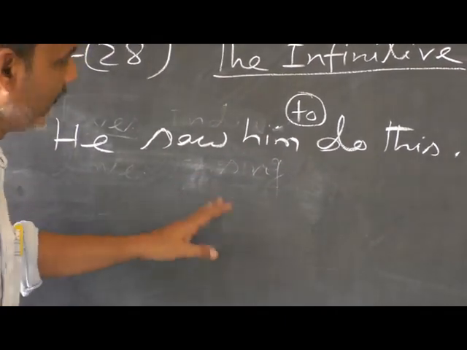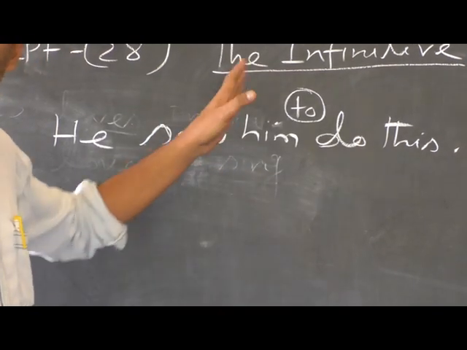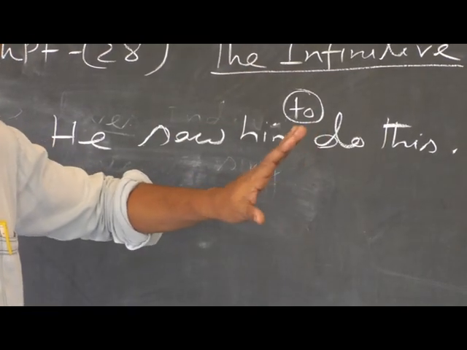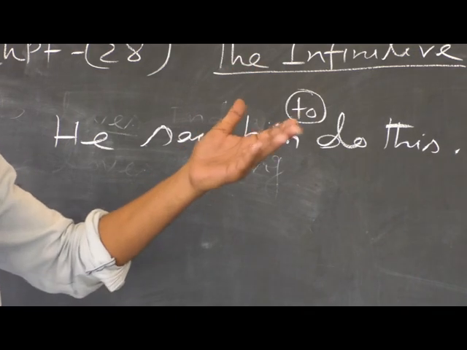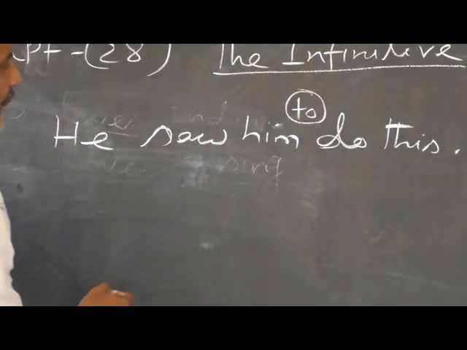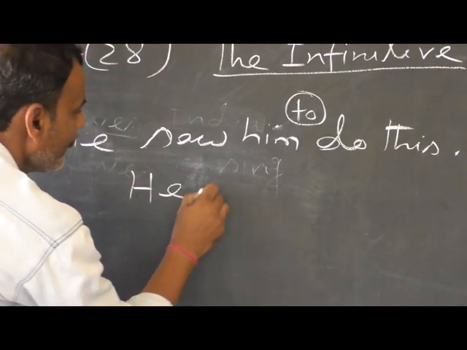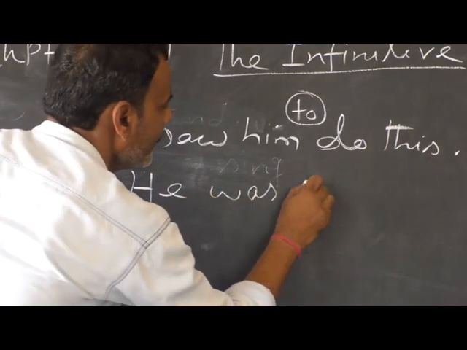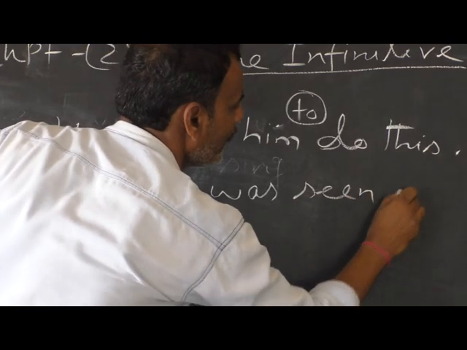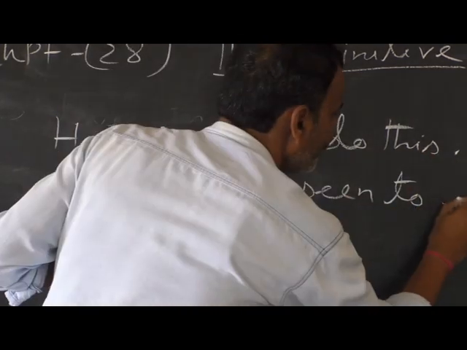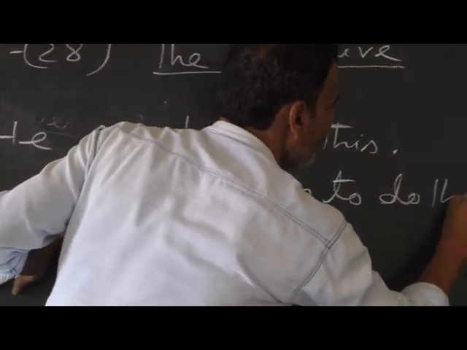But when this verb is used in the passive voice, then we have to use the to sign. Look, I am changing the voice, turning it into passive form.